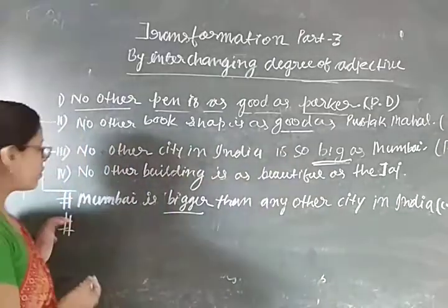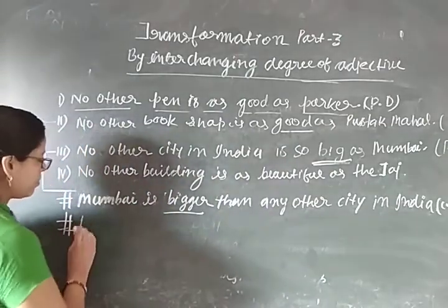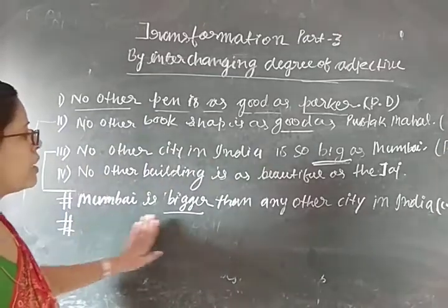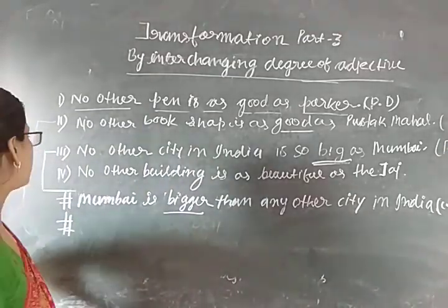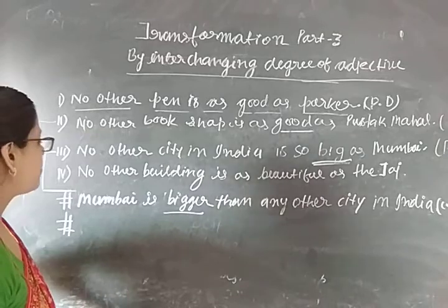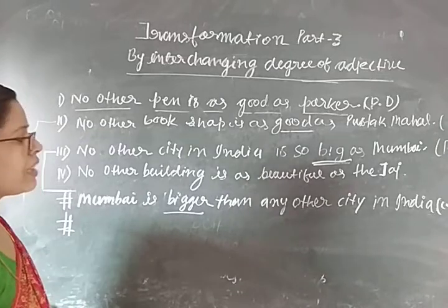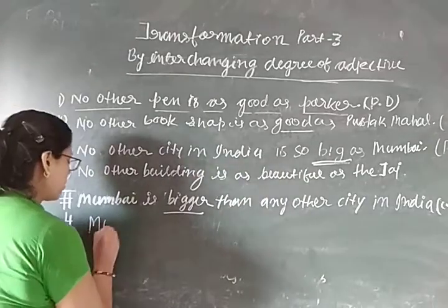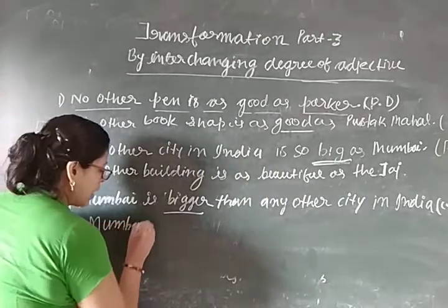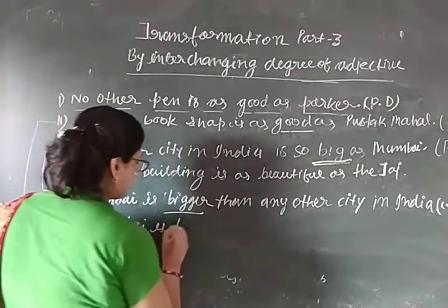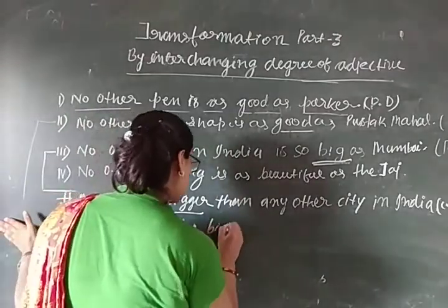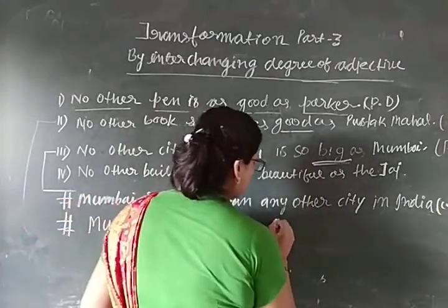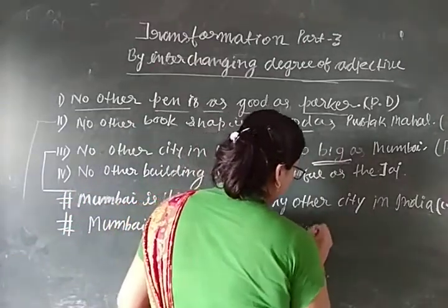Alright. So what will we write here? Mumbai is bigger than any other city in India. We can write, Mumbai is the biggest city in India.